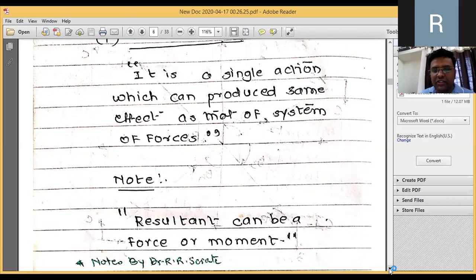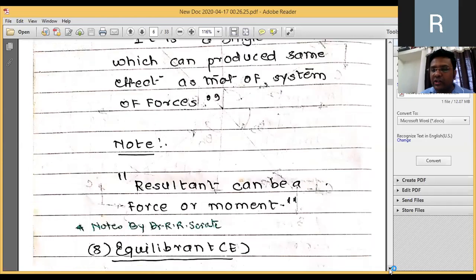Again, the most important part is coming, that is nothing but notes. Resultant can be a force or a movement. Learn it by heart. All the notes need to be learned by heart. All these are MCQs. What is the MCQ that can be drafted over here? Resultant, can it be? Options: force, movement, both, none of these. So the expected answer is that it can be a force or it can be a movement also. So force or movement will be your answer.